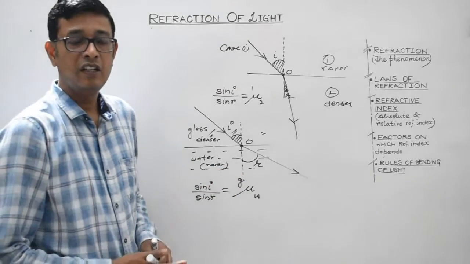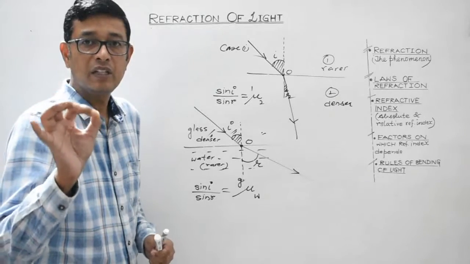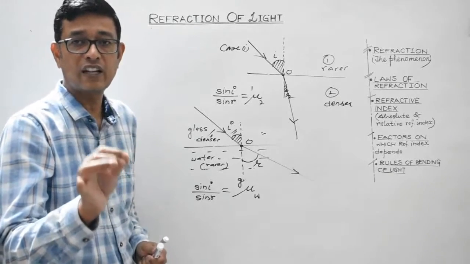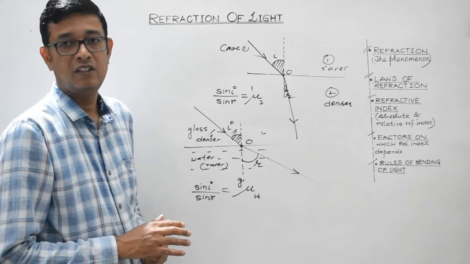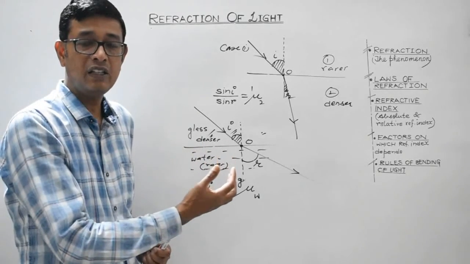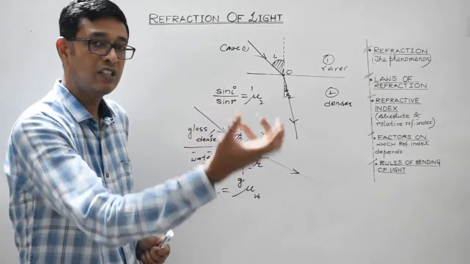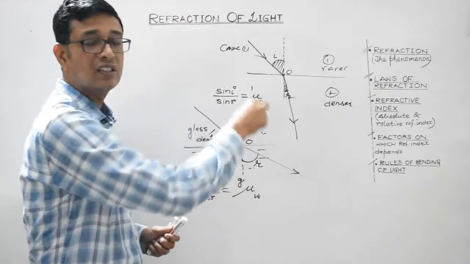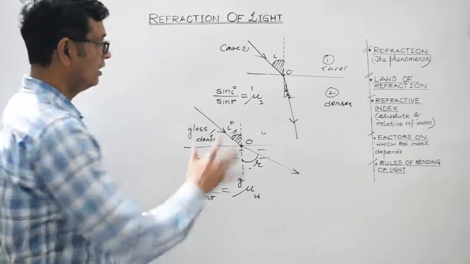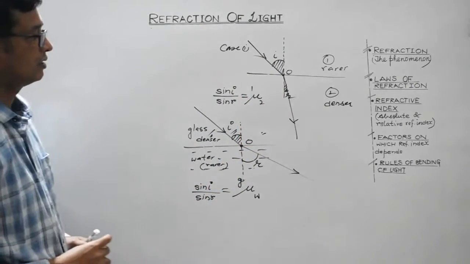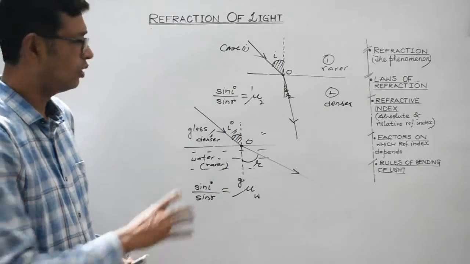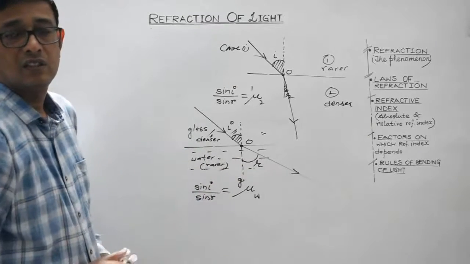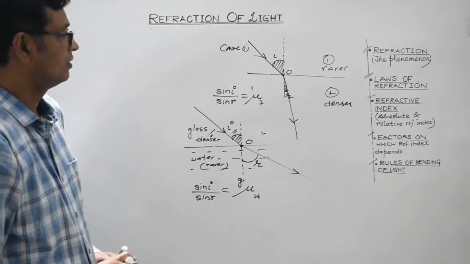Again I repeat, you need to check the medium in which angle of refraction lies. So the refractive index would be of the medium in which the angle of refraction lies with respect to the medium in which the incident ray is traveling. Right? This is how Snell's law is mathematically expressed.